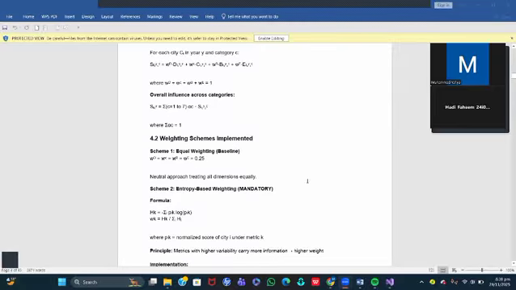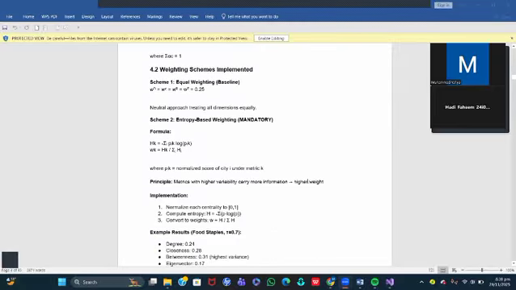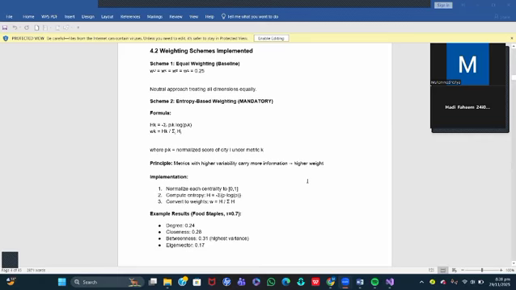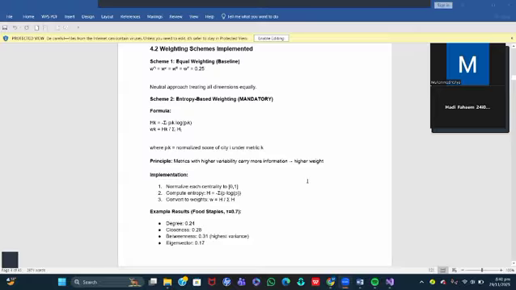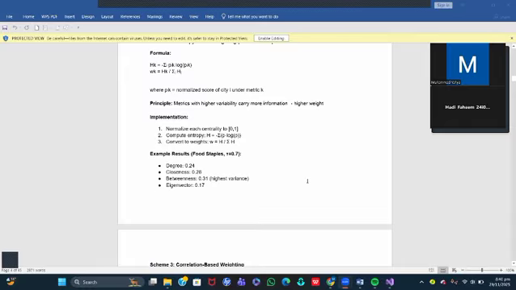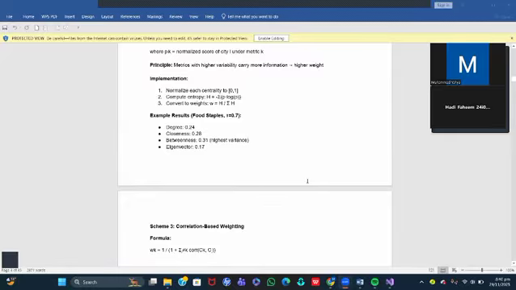For example, food staples, where the threshold is 0.7, the degree we calculated was 0.24, the closeness was around 0.28, and the betweenness was 0.31, which has the largest variance and is proportional to the highest weight. And the eigenvector we calculated was 0.17.